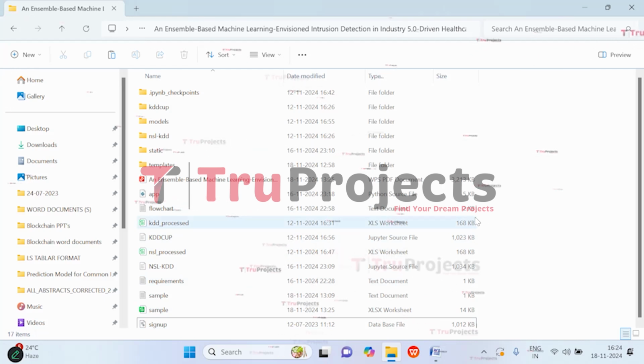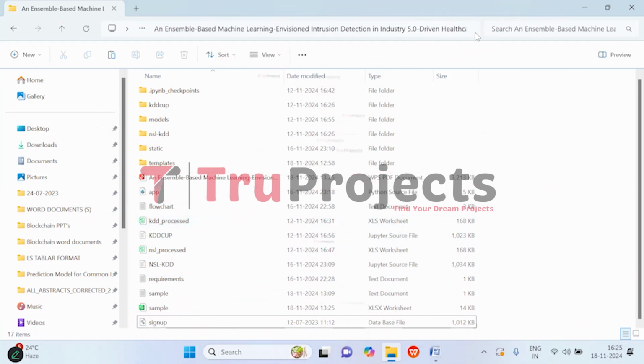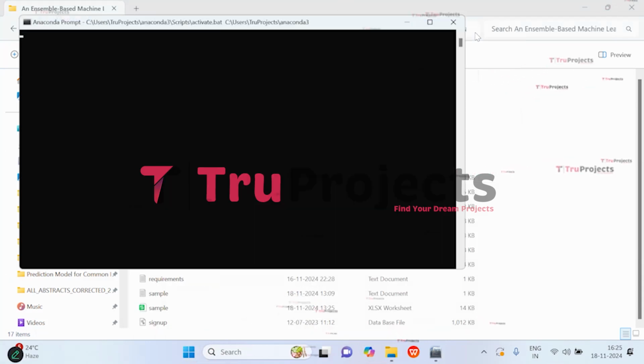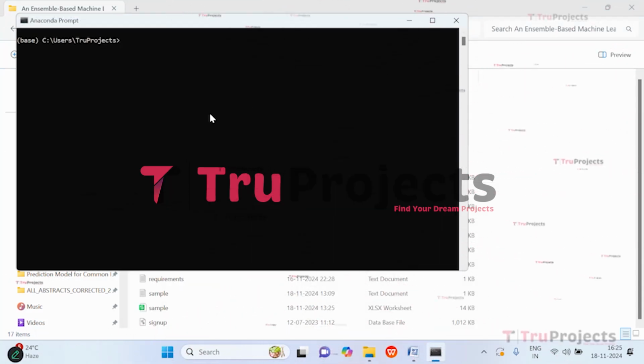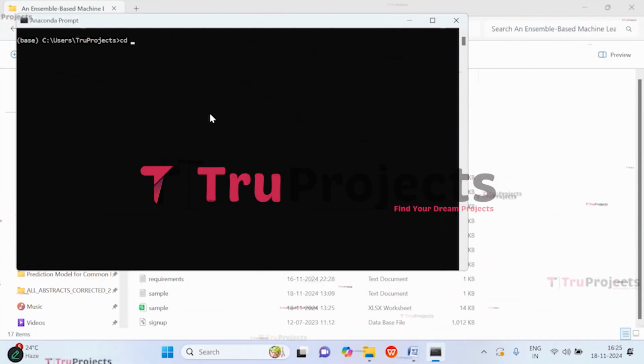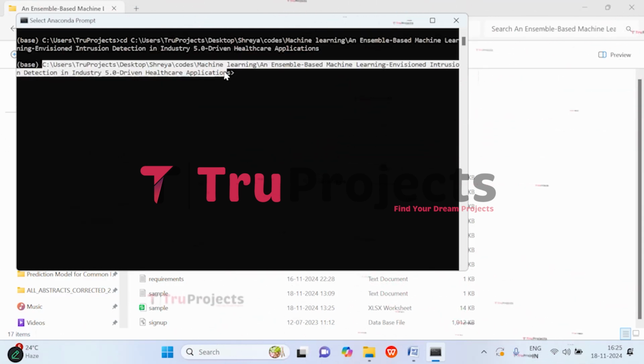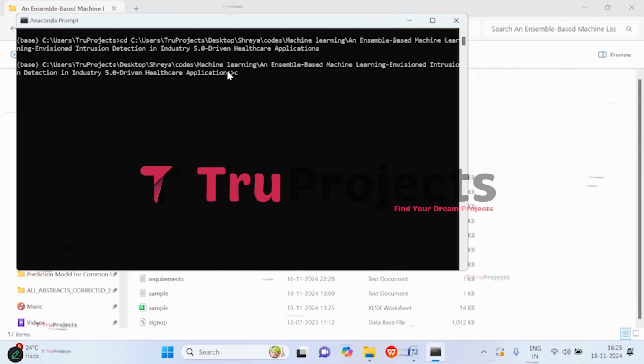Now let's copy the path of the code folder from the address bar of the file explorer. So I'm copying the path. Now open the Anaconda prompt. So here using the command cd followed by a space, paste the copied path. Now click on enter. This will change the current directory to the code folder's path. Now compile the app.py file. So give the command python space app.py. Now click on enter.